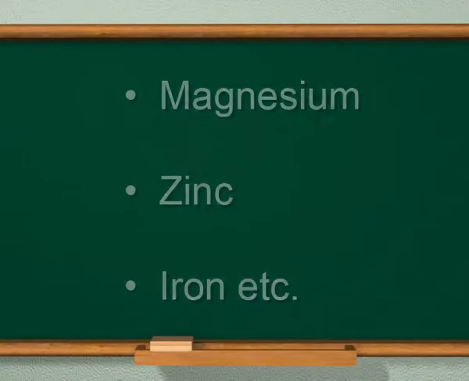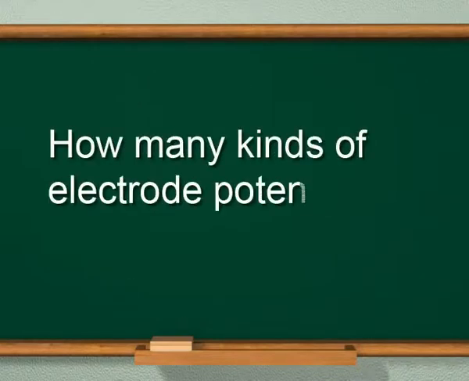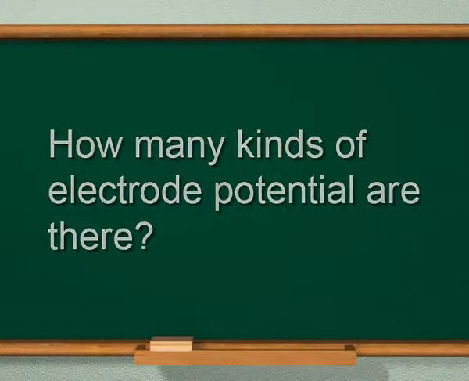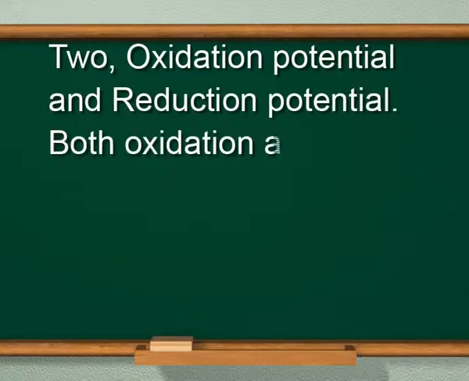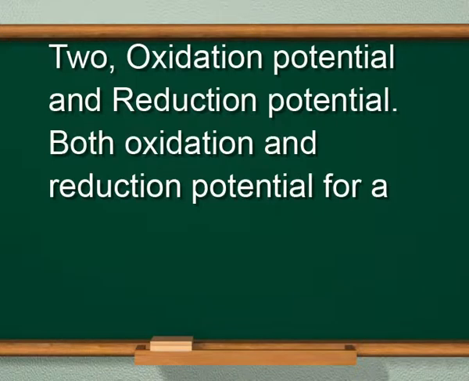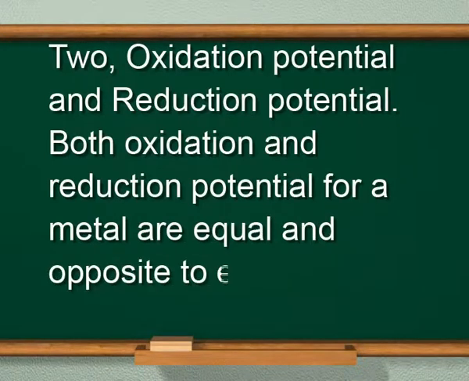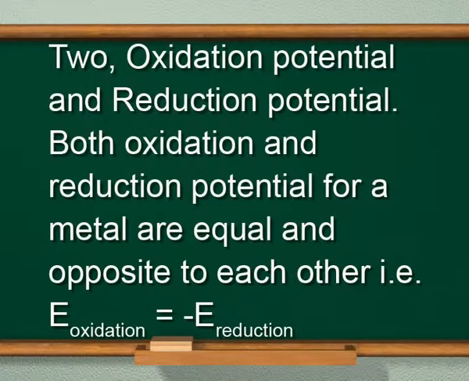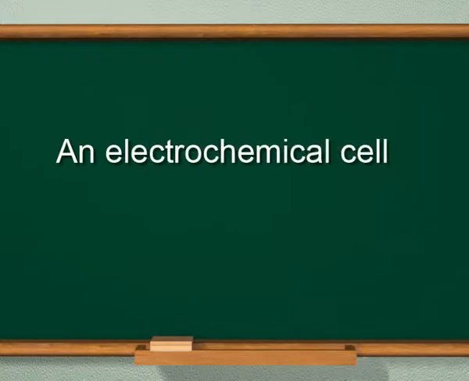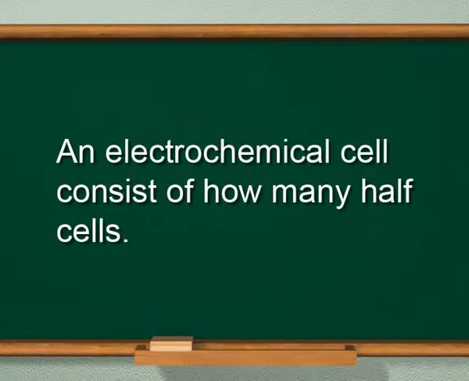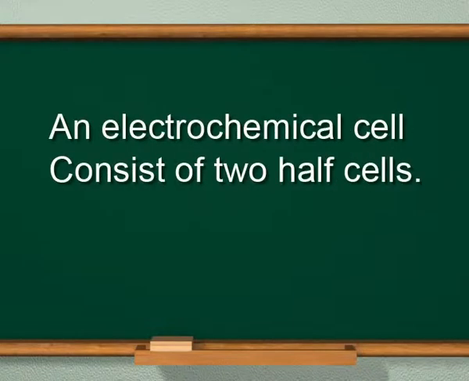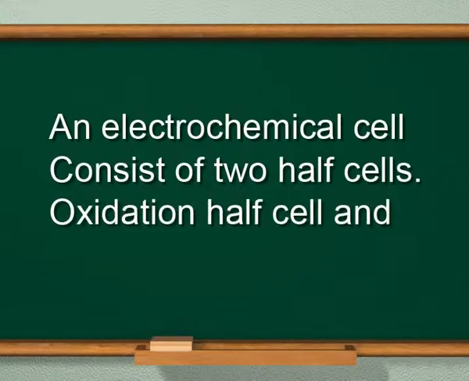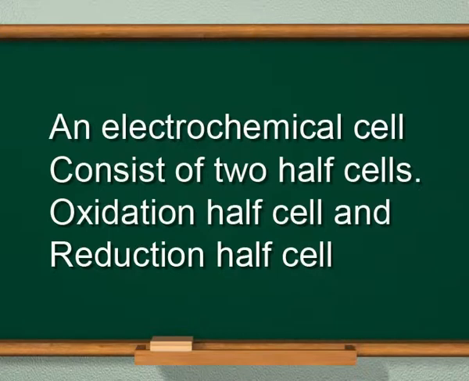The next question is, how many kinds of electrode potential are there? The answer is 2, oxidation potential and reduction potential. Both oxidation and reduction potential for a metal are equal and opposite to each other as shown on the screen. My next one is, an electrochemical cell consists of how many half cells? And the answer is, an electrochemical cell consists of 2 half cells, oxidation half cell and reduction half cell.